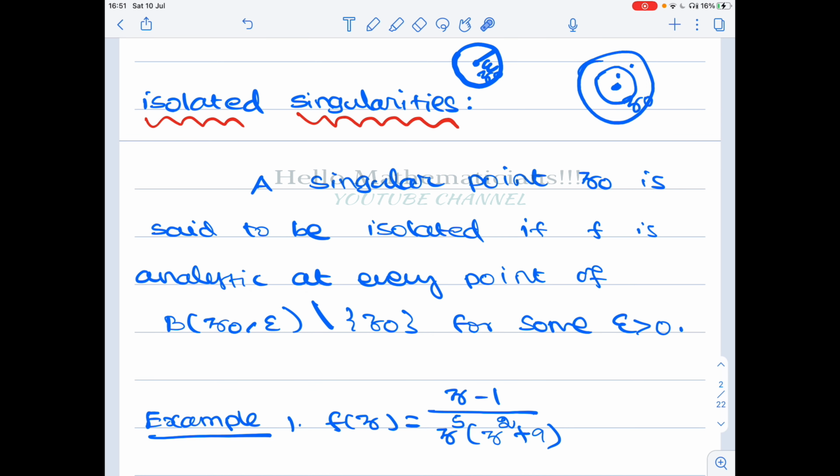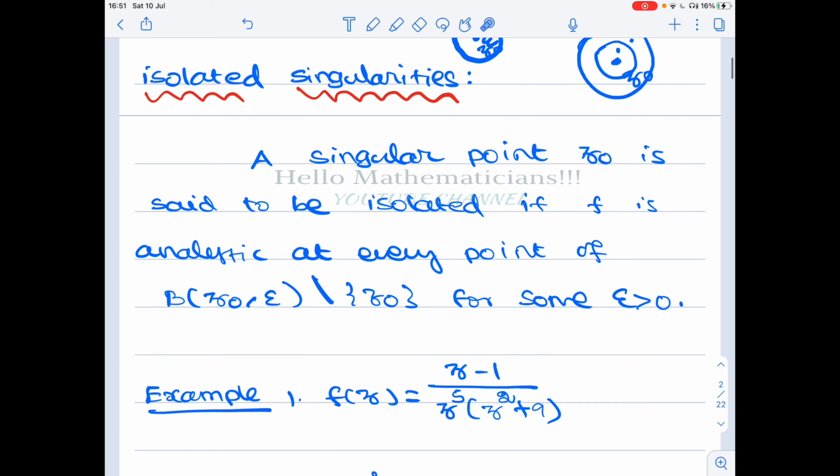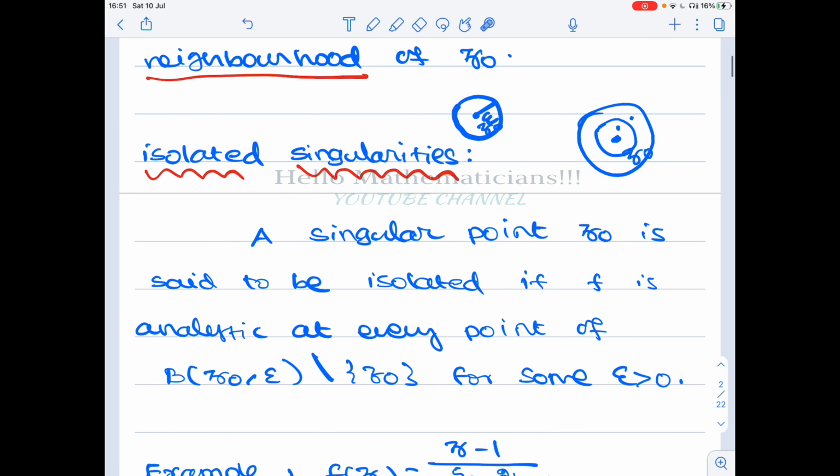So a singular point z naught is said to be an isolated singularity if the function is analytic in a deleted neighborhood of the point z naught. Okay, so this is clear. This much basic understanding is good enough.